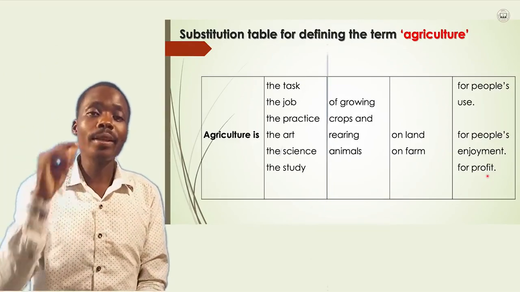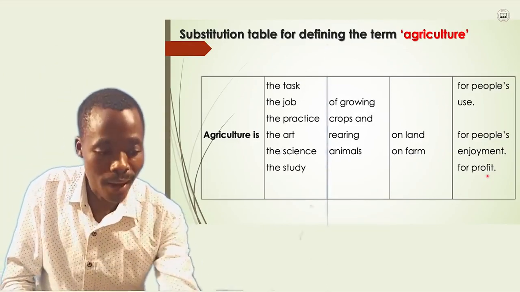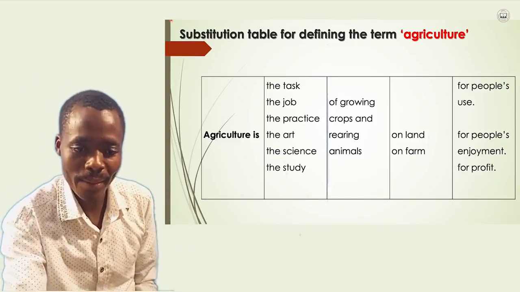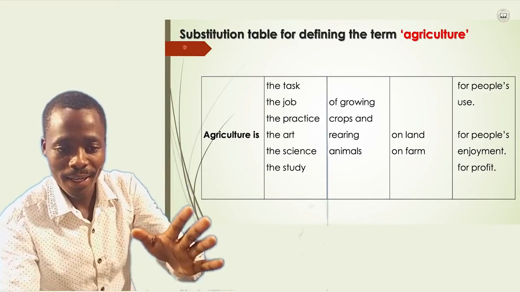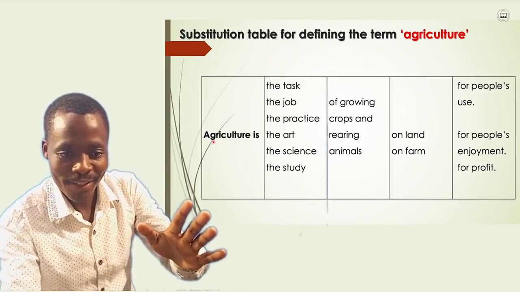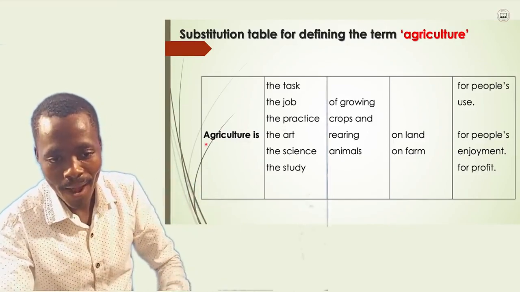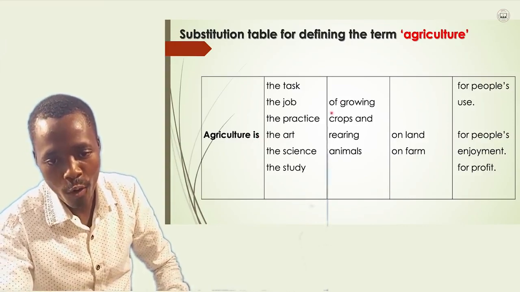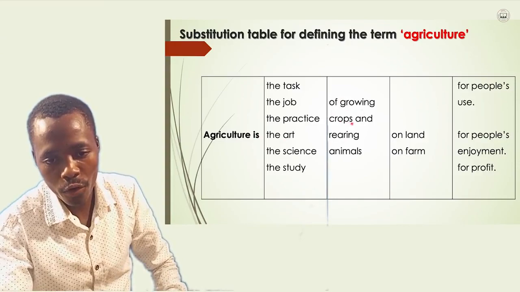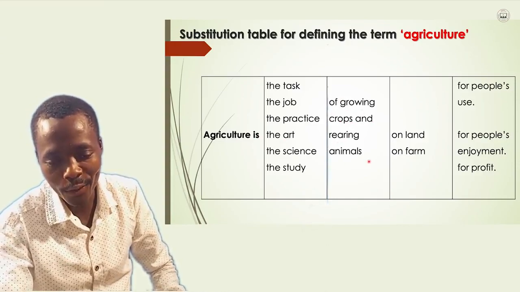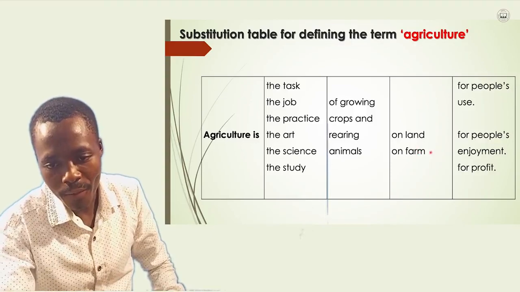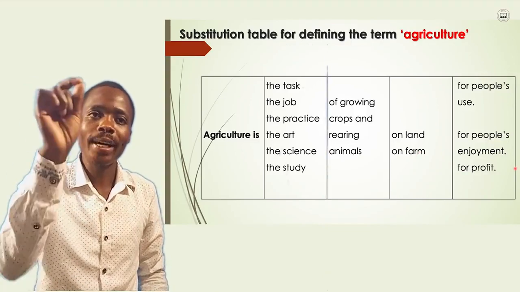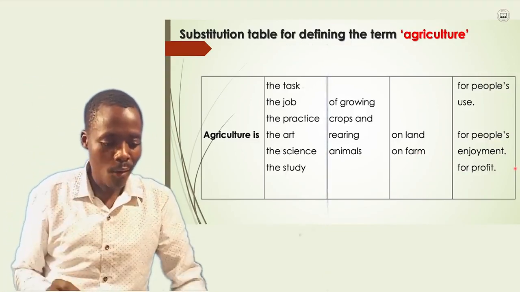When you are doing the art, okay, let me come back to the art. When you say the art, what do we mean? Agriculture is, okay, let me come back to you. Realize you are with me. Let's go back. We have nothing to rush on. Agriculture is the art of growing crops and rearing animals on the farm for profit. You can underline profit, and also you can underline art. I'll tell you what art is.